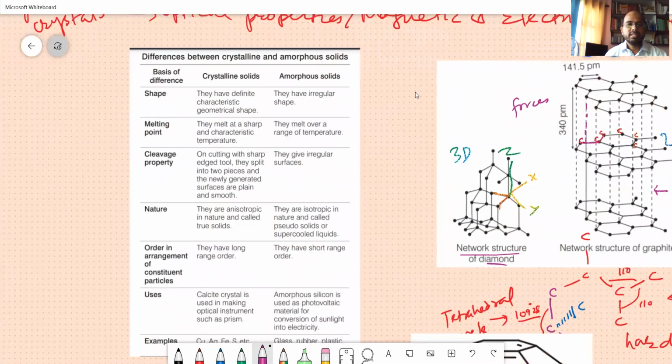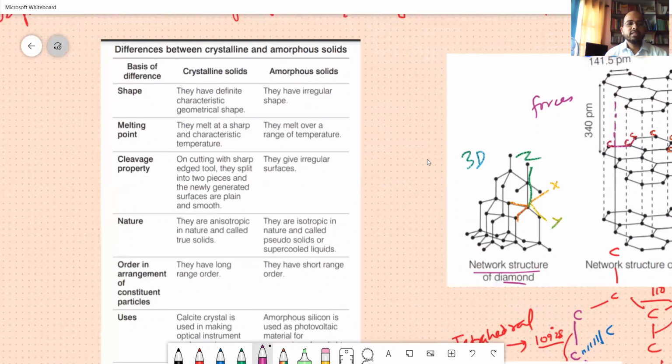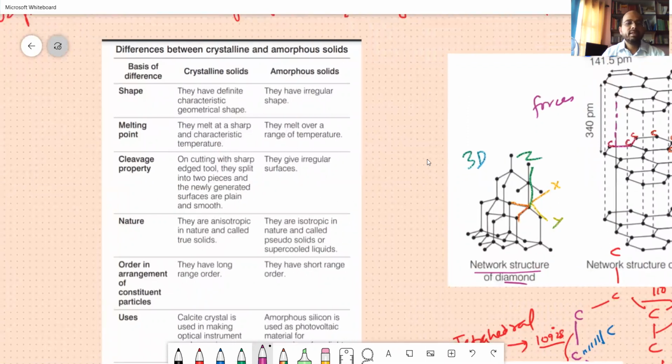What happens between the crystalline types of solids? So the basic difference, I'm going to just read them. Crystalline substances have definite characteristic geometrical shapes, and amorphous ones are irregular. Irregular means they are haphazard and not very uniform throughout. The next point is the melting point.